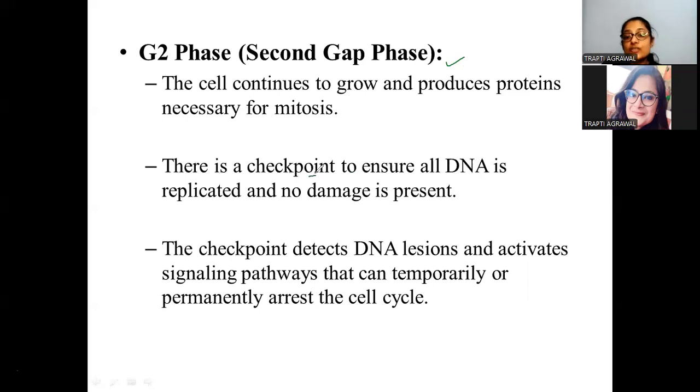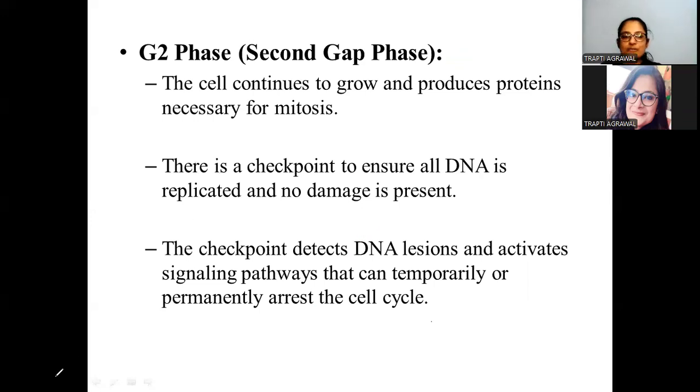And in this phase too, there is a checkpoint to make sure that all the DNA is replicated and there is no damage in it, right? These checkpoints are again to make sure that there is no damage or lesion in the DNA, and everything is going smoothly before the cell proceeds ahead. So that's how the G2 phase is happening.